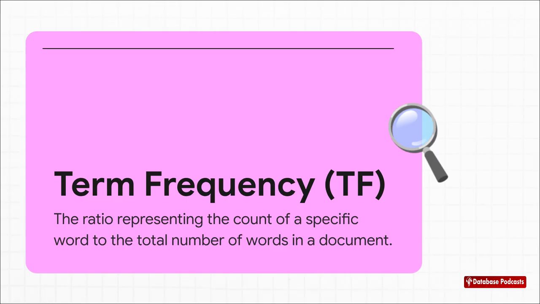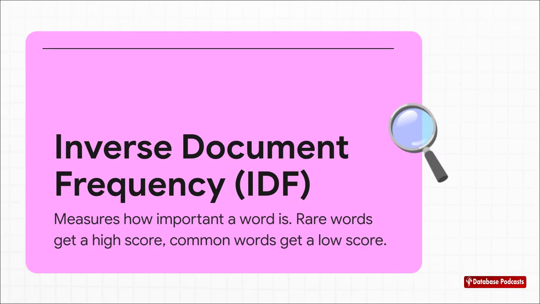So TF-IDF has 2 parts. The first part is term frequency, or TF. That's the easy part. It just measures how often a word shows up in one single document compared to the total word count in that same document. But the second part, inverse document frequency, or IDF, this is where the magic happens. This step looks across all of our documents.